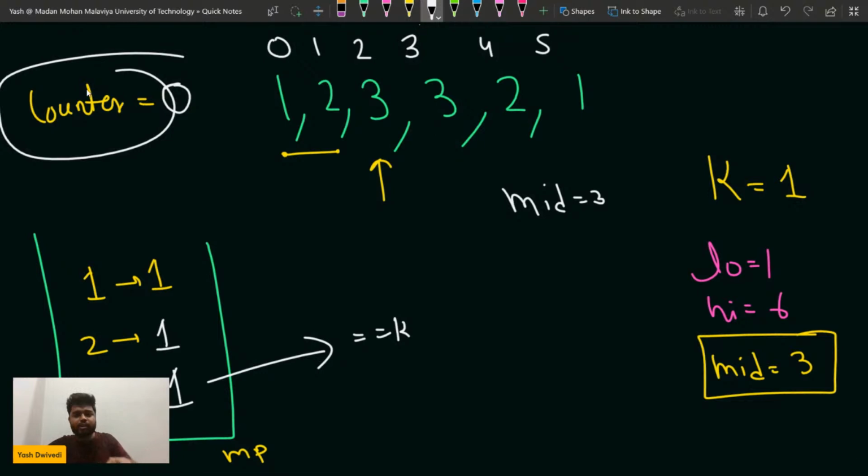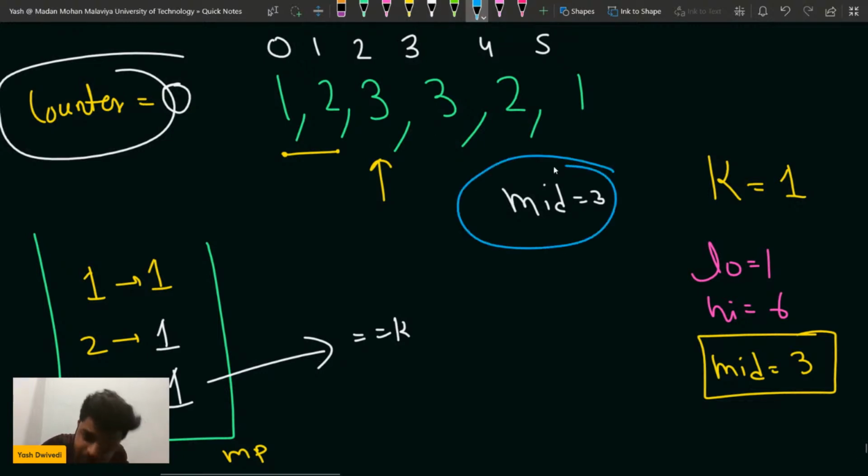So the check function will return true, that by removing a subarray of length 3, it does work for me. Are you clear with this point, guys? Okay, did everyone understand this much? Yes or no?